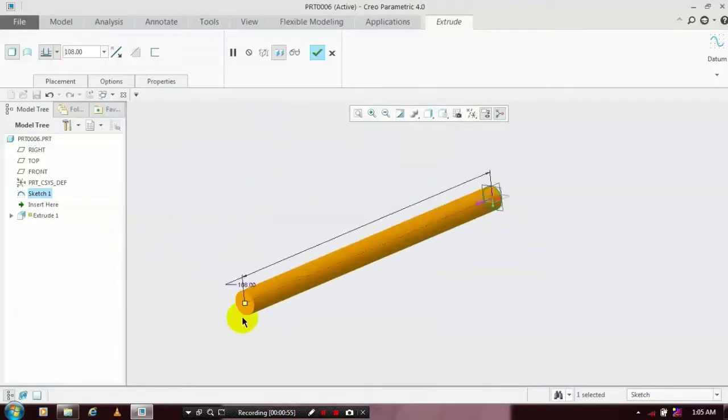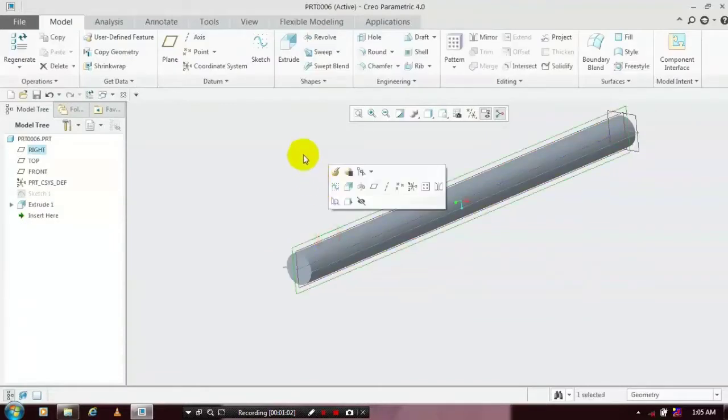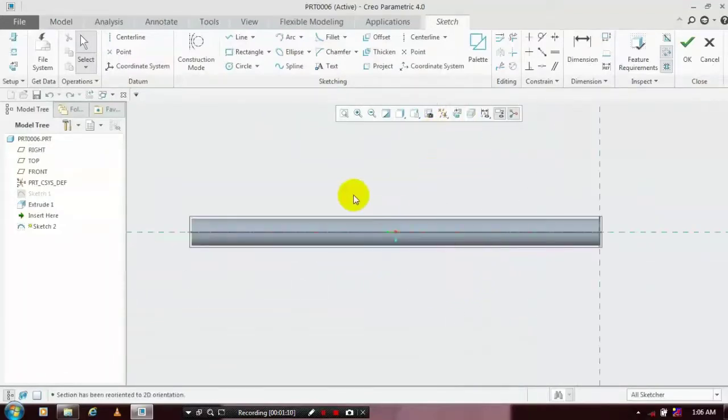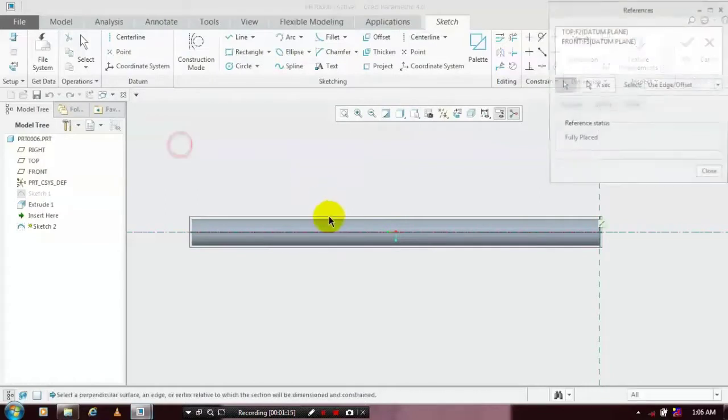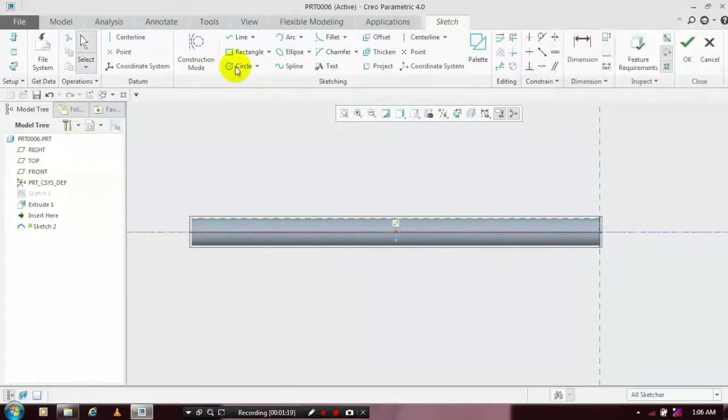After extruding the circle, just click OK. Then select a midplane and go to the sketch, make it sketch on view. Then we have to draw a center line, which is absolutely necessary for using the helical sweep command. After drawing the center line, we have to make references on the edges of the circle, the cylindrical faces. Then go to the line command and draw a line at the reference edges of the cylindrical face.